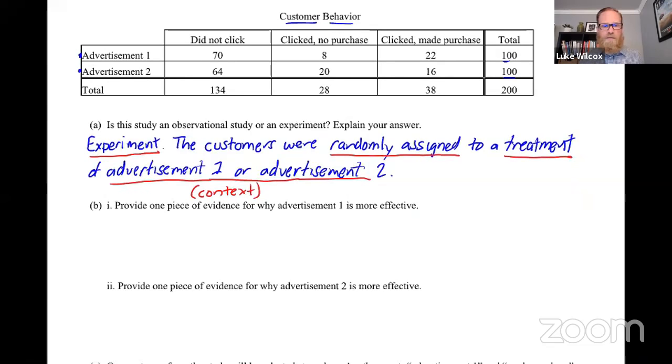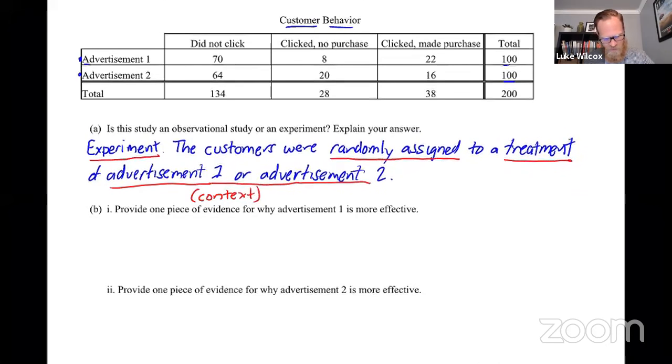Part B says, provide one piece of evidence for why advertisement 1 is more effective. Okay, so we're going to come back up here and look at advertisement 1 and look at the numbers. Well, how are we measuring the effectiveness of the advertisements? Two different ways, in the clicks and in the purchases made. Well, if I look here, I see that there were 22 purchases made out of 100, as opposed to advertisement 2, which only had 16 purchases out of the 100. So clearly, if we're basing it on number of purchases, it looks like advertisement 1 is the better advertisement.